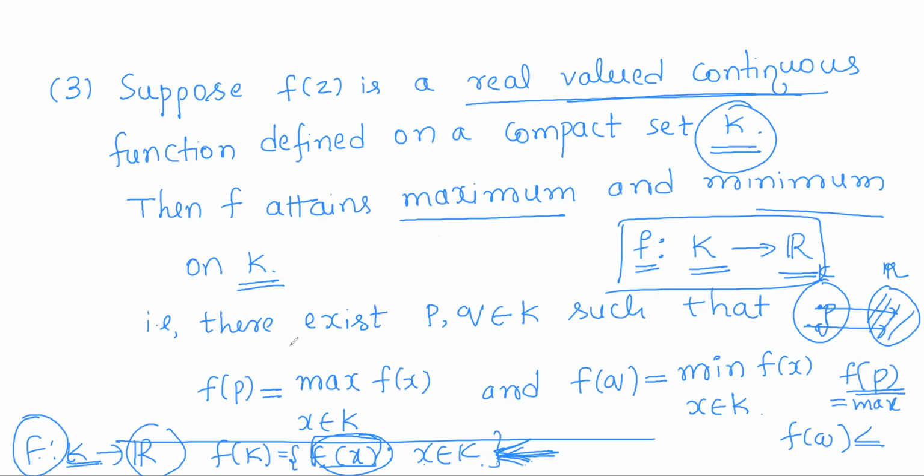So there exist two points in the domain, P and Q, such that f(P) is the maximum of all images and f(Q) is the minimum of all images. That means the images in the range set should have some biggest and smallest, which are called the maximum and minimum.